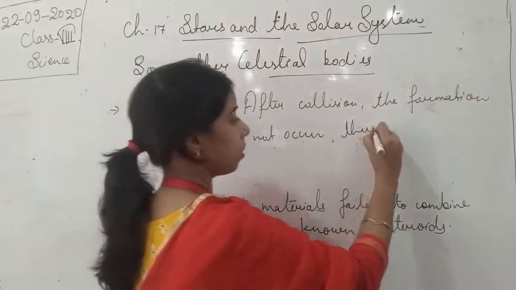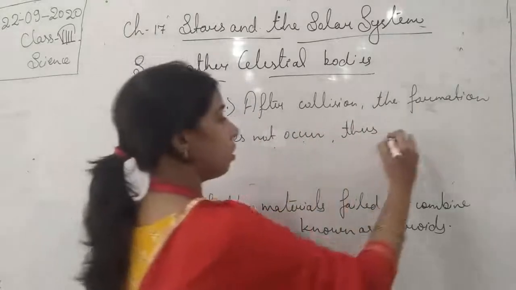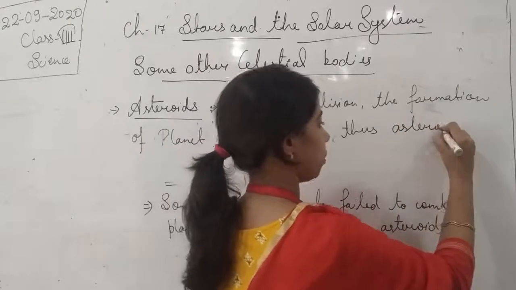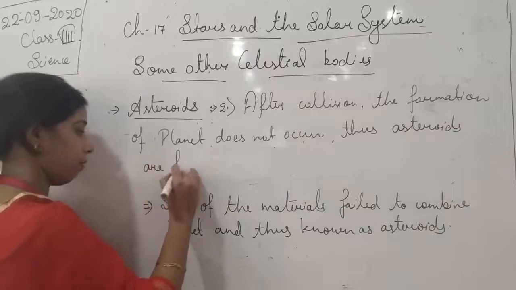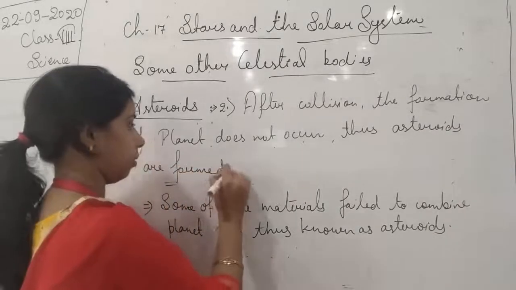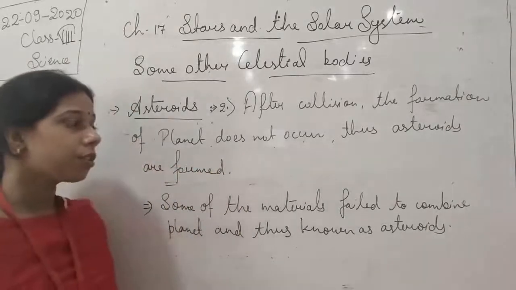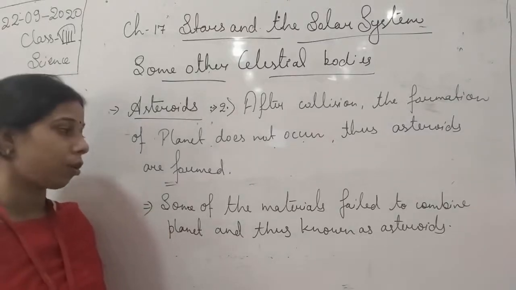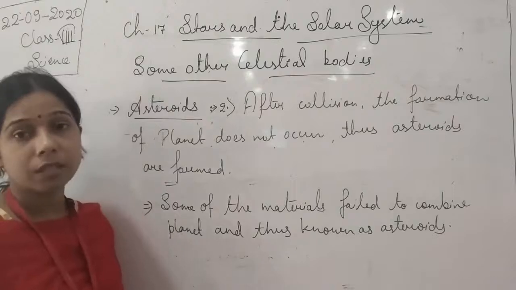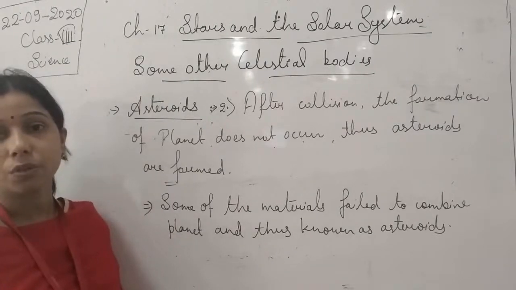Thus, asteroids are formed. Okay, after collision, the formation of the planet does not occur, and asteroid is formed. So these can be the two reasons for the formation of the asteroid, students.